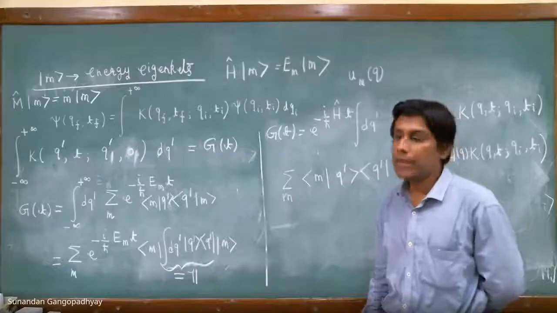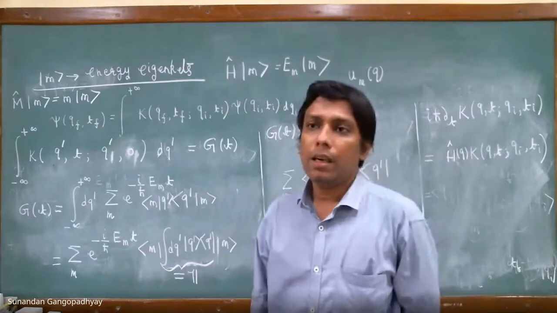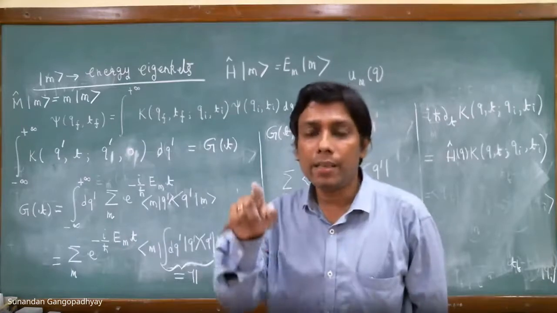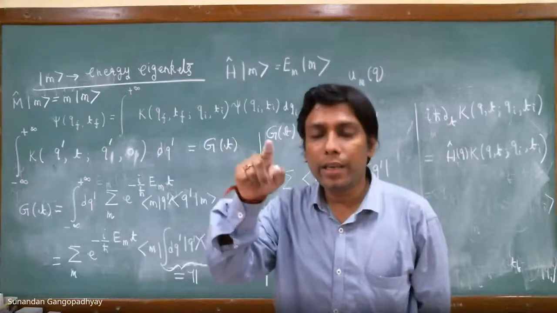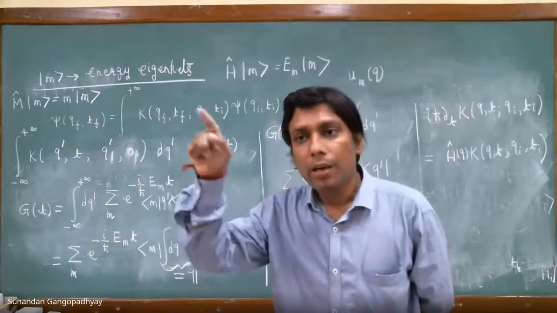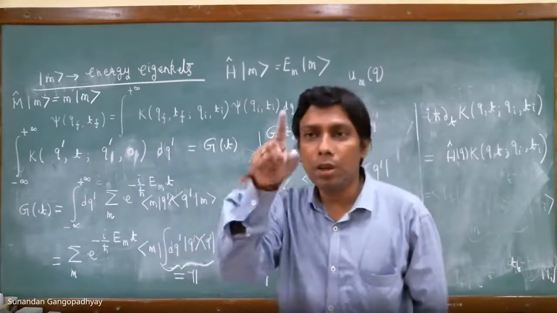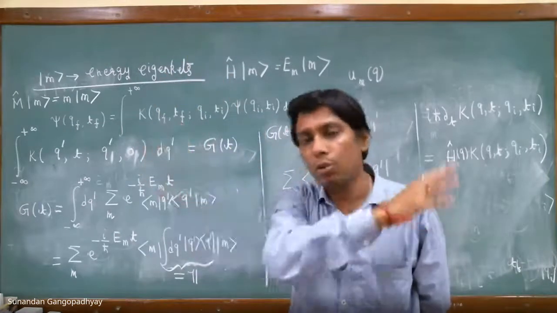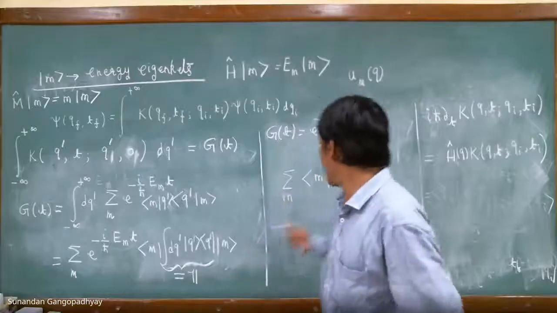If you go back to yesterday's lecture and see when we derived the completeness relation, we had the integral dq ket q bra q equal to identity, and then we showed that if this is true, then the integral dq ket q comma t bra q comma t is also identity. There we did the same thing: we wrote ket q t as e to the power of Hamiltonian times t on ket q, and we took the Hamiltonian operator outside the integral. So that is the same thing over here also.